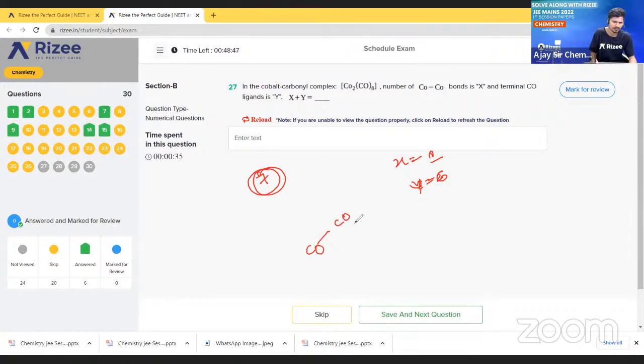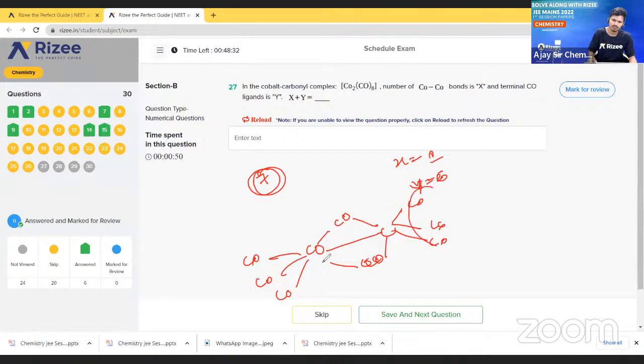One cobalt is here, one cobalt here, and they are interconnected, and 3 cobalts are present at corners. So 3 plus 3 is 6, and 6 plus 1 is 7. Okay.